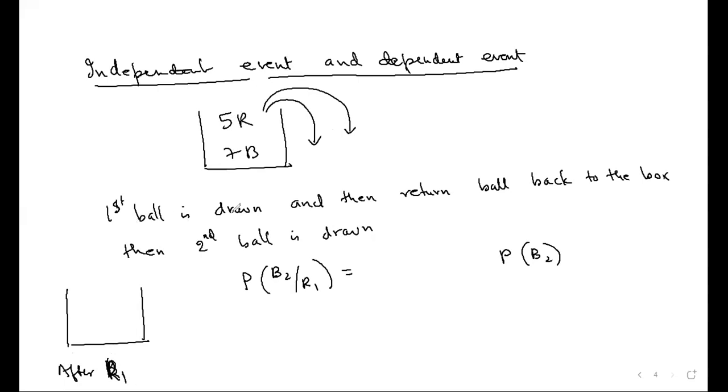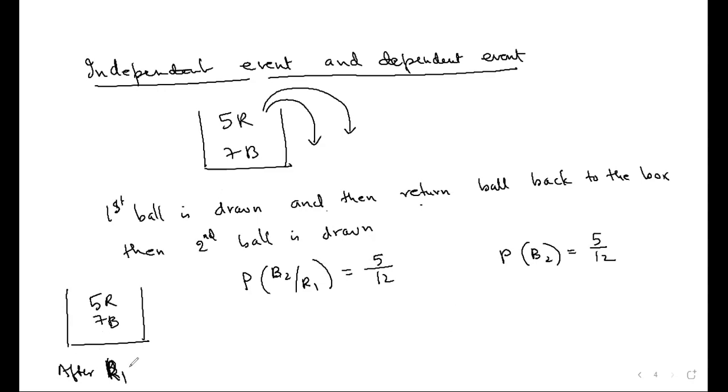Look at this. After the first ball is drawn, the ball is returned back to the box. Then the same thing. Did the sample space change? No. What will be the probability? 5 out of 12. Yes. Even if R1 did not take place, the probability would have been 5 by 12. Do you agree with this?